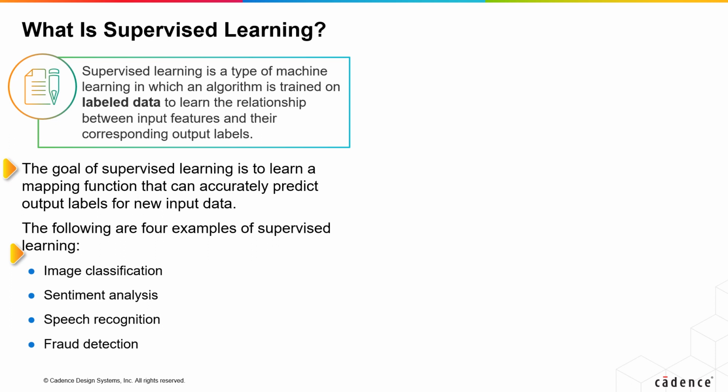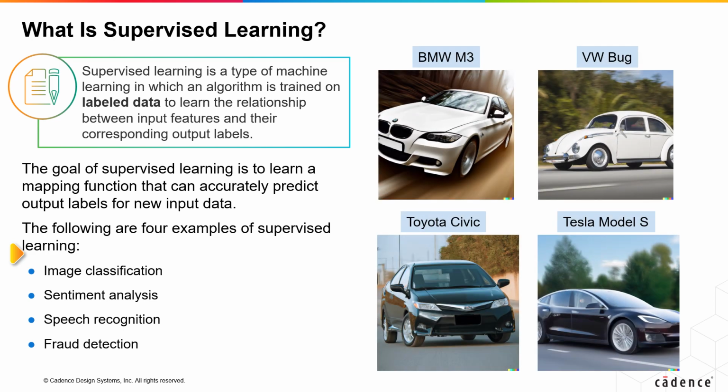An example of image classification is when an algorithm is trained on a dataset of labeled images to recognize and classify different objects or scenes within those images. In this example, each car in the training data is labeled.